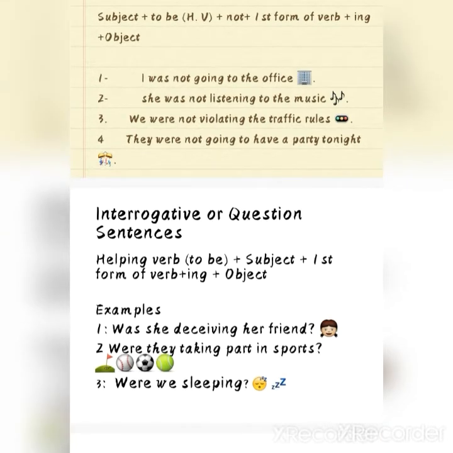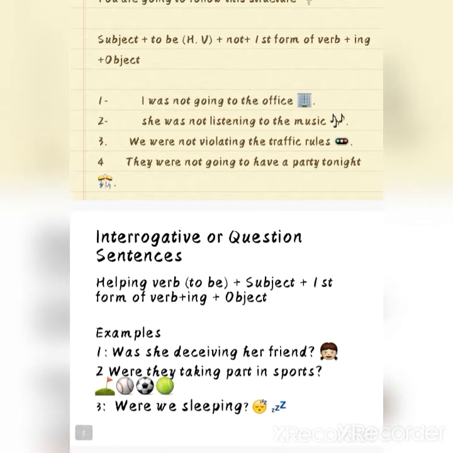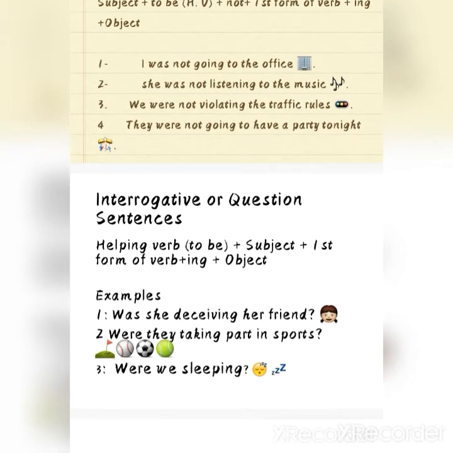Let's see some examples. I was not going to the office. She was not listening to the music. We were not violating the traffic rules. They were not going to have a party tonight. So in these examples, you see that we added not after our helping verb was and were. For singular, we use was, and for the plural subjects, we use were, as you can see in examples 3 and 4.